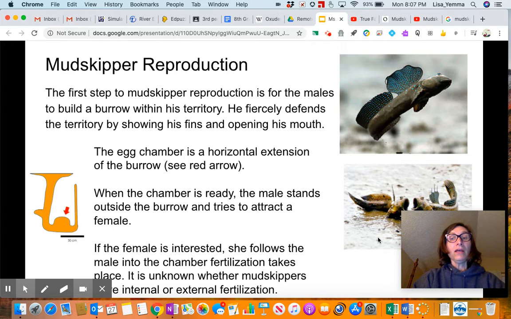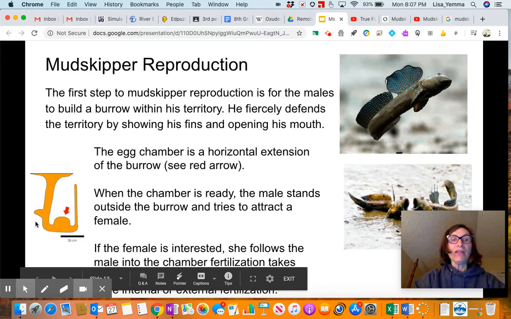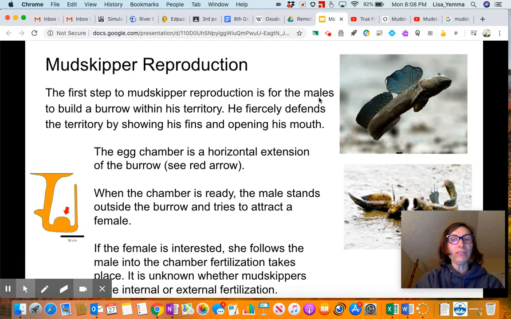You know that I think studying animals and studying organisms and studying how they make more of themselves is awesome. Cells have to make more of themselves, but whole organisms also have to make more of themselves. And so for the mud skipper, I've selected a couple of pictures that have to do with my description. My description is pretty shortened because I'm going to actually talk to you a little bit more. So feel free to use smaller font and have paragraphs on your slide because that's how I'm going to know what you've researched. So the first step to mud skipper reproduction is the males build a burrow.